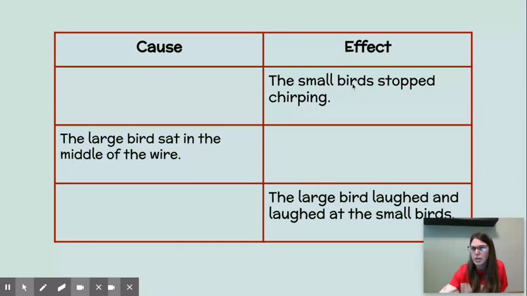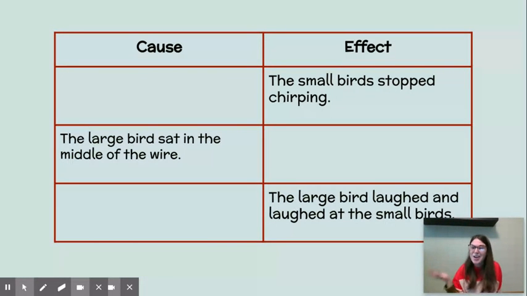The small birds stopped chirping. We want to find the cause of that, so we're going to ask ourselves, why did the small birds stop chirping? So think at the beginning, we heard all that chatter. It almost made me want to cover my ears. They were chirping and tweeting and making lots of noise. It seemed like they were pretty happy. They were talking with one another. And all of a sudden they stopped. Why did they stop? What caused them to stop chirping?